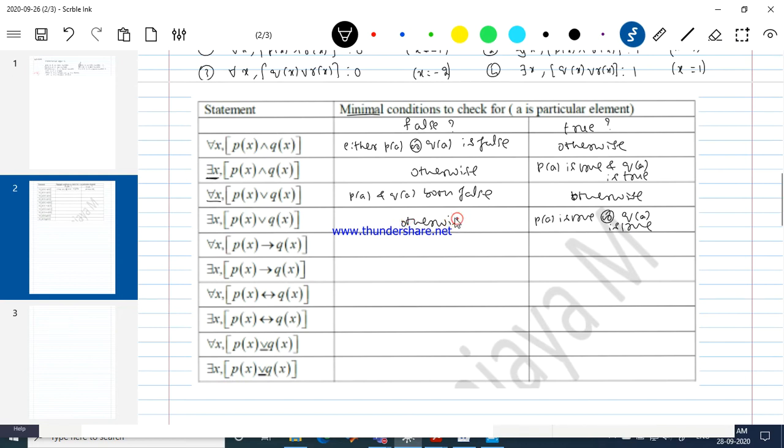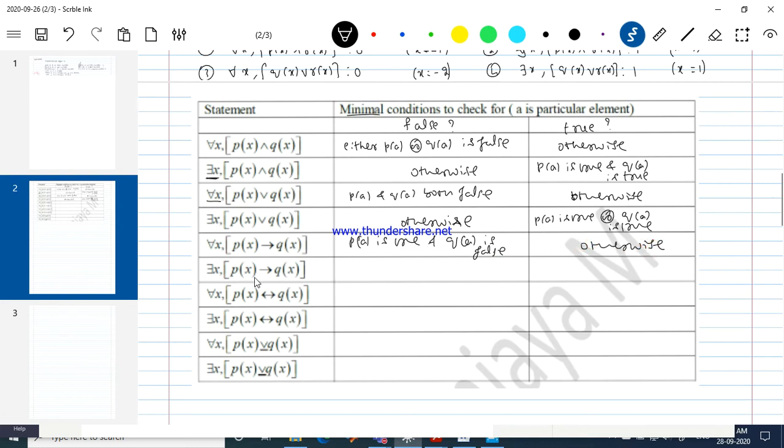See, we are going with a combination of the universal quantifier or existential quantifier with the definition of the connectives. What about this one? P of A is true and Q of A is false. Very good. Otherwise it's a true statement.